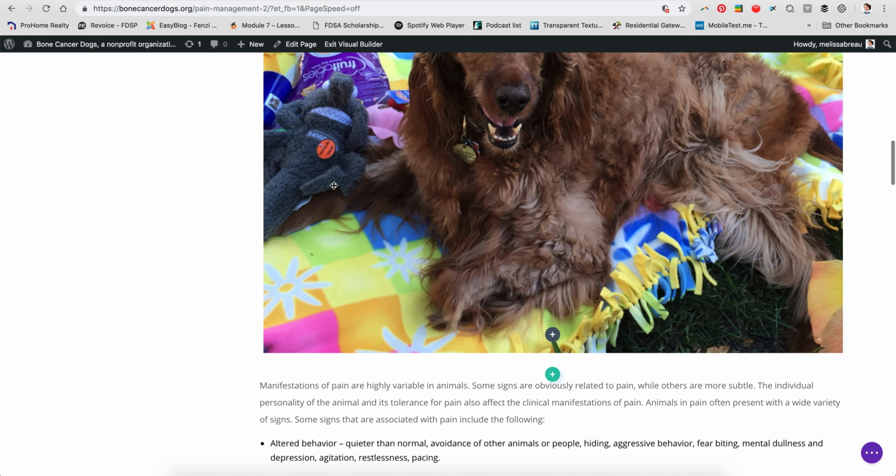You just want to make sure you have them the right size. There are a couple of free image sizing programs out there. The one I usually recommend is Photopea. It works pretty well. It's Photopea.com. It's the one I use in my website class for students, and it lets you just create a new document and then drop your image into it and just make sure it's the right size.